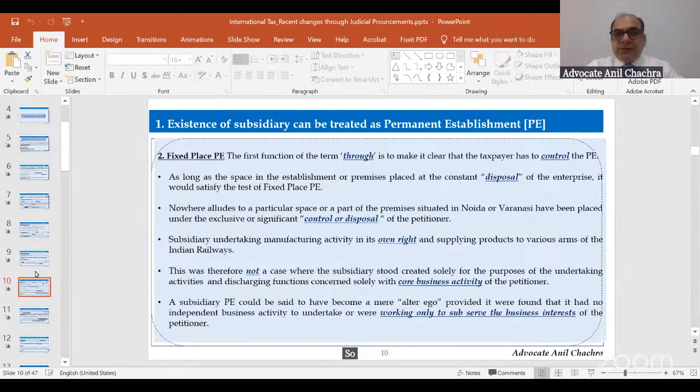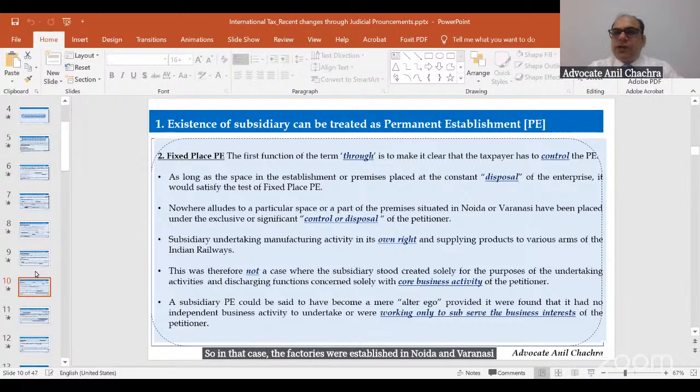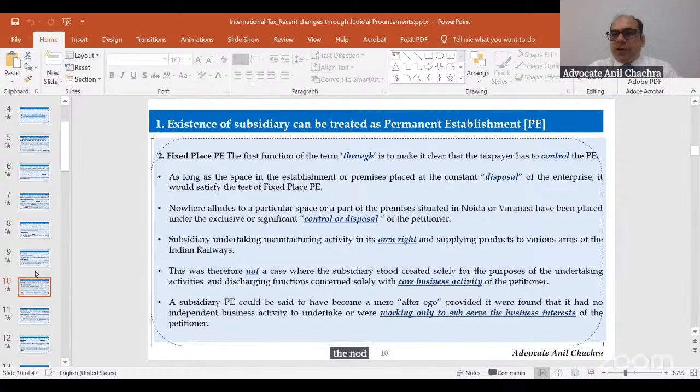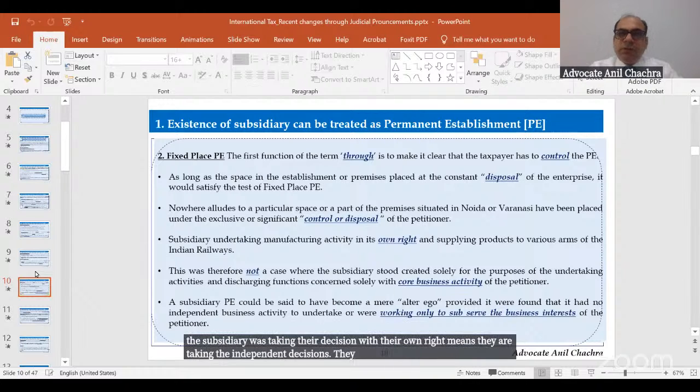In that case, the factories were established in Noida and Varanasi for the Indian subsidiary. There were no facts which could prove that the Indian subsidiary's business in Noida and Varanasi was controlled by the foreign company. So we can't say that the criteria of the fixed PE is met. The third thing the court defined is that the subsidiary was taking its decisions with its own right, meaning they were taking independent decisions. They were not dependent on the parent company.